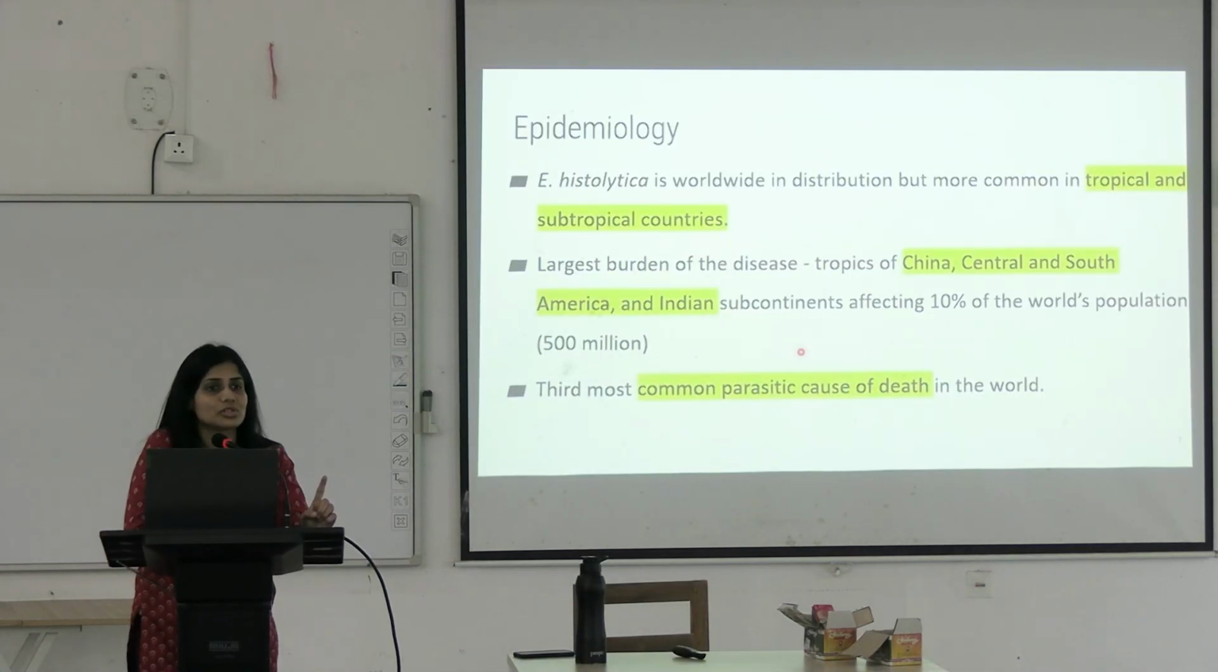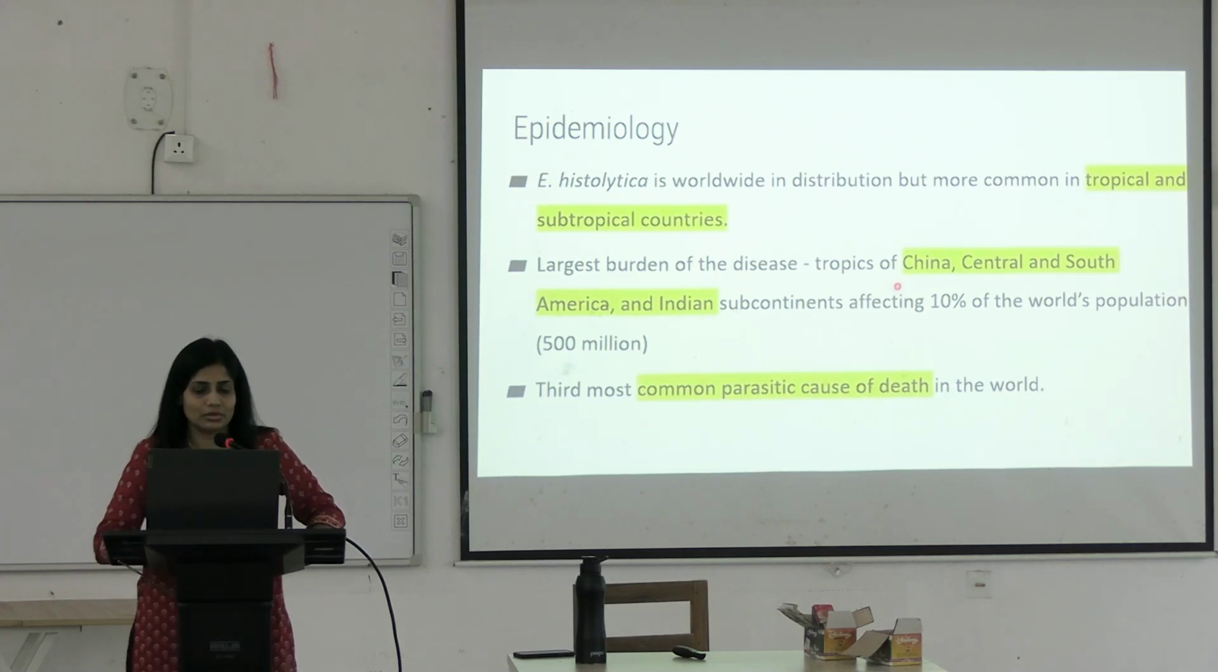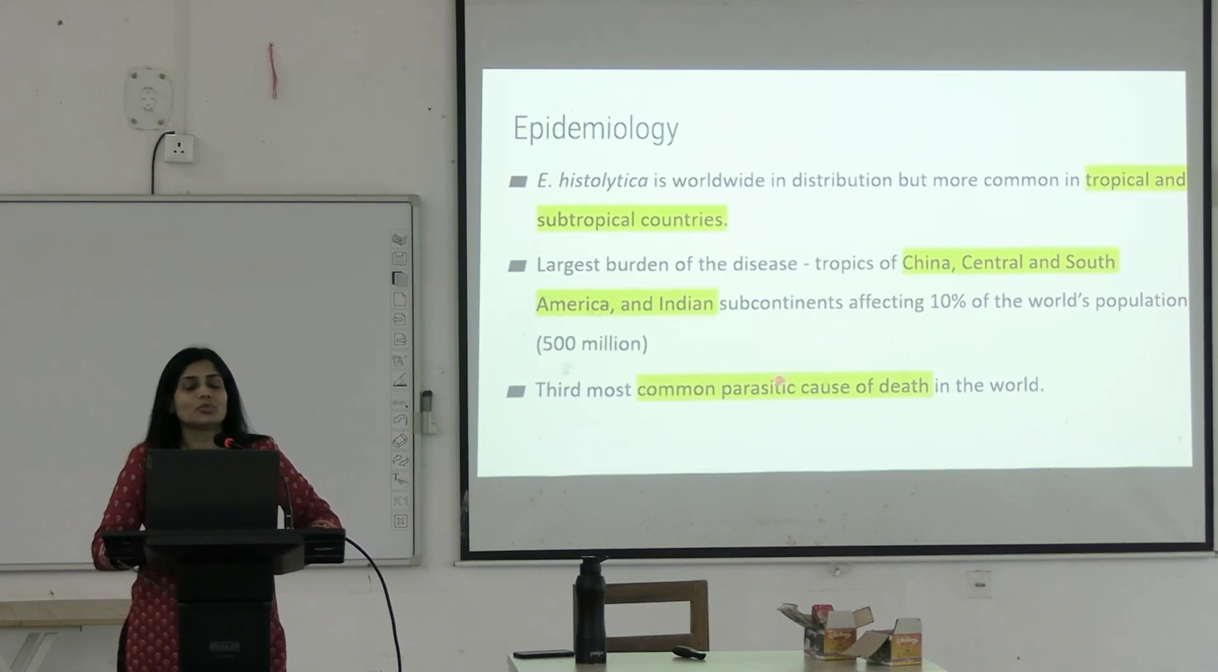Coming to epidemiology, it is common in what kind of countries? Tropical and subtropical countries. So, countries like India, Bangladesh, Asian countries mostly. Okay. It is the 3rd most common parasitic cause of death. What is the first one? Very easy guess. Malaria. Okay. After malaria and schistosomiasis, it is the cause of death in 3rd place.